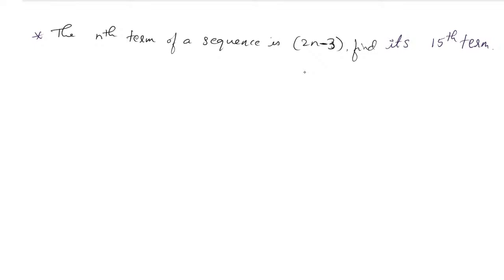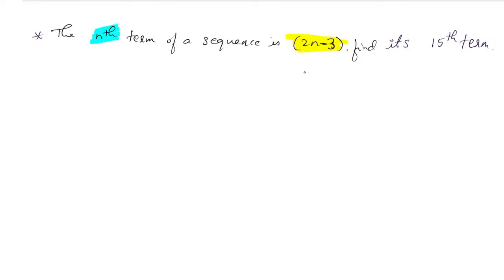Here they have not given the AP. First of all, I will tell you they have not given the AP. But something is given, that is 2n minus 3. What is this 2n minus 3? Read the question once again and tell me what this 2n minus 3 is. Okay, Bhaktihan is saying n is equal to 2n minus 3. Okay. Anything else? Here you see, nth term.